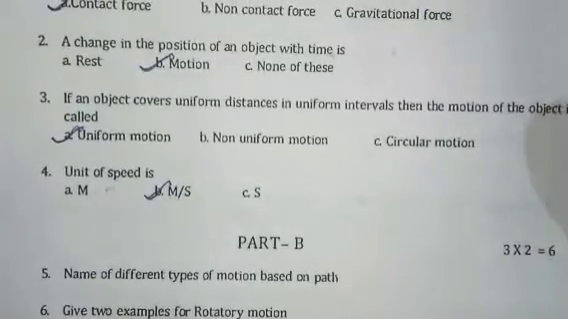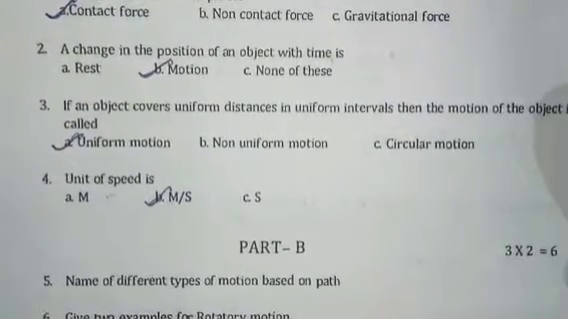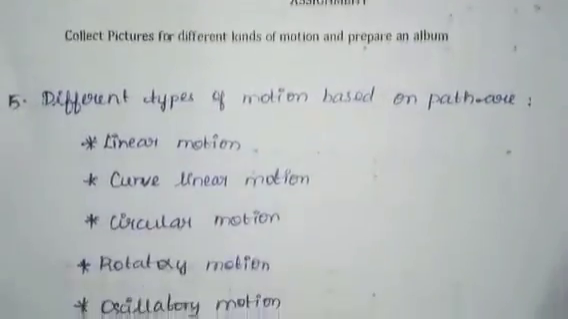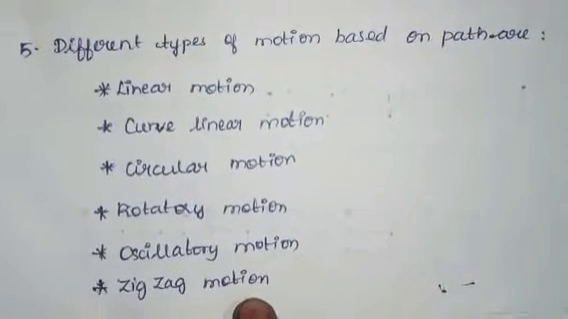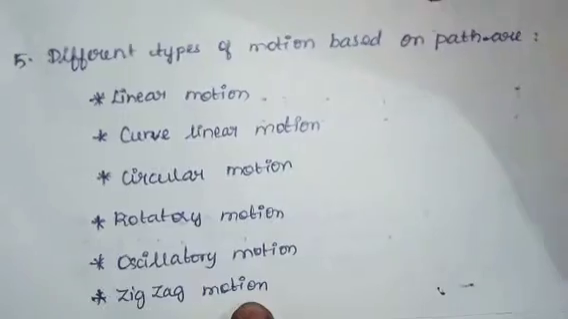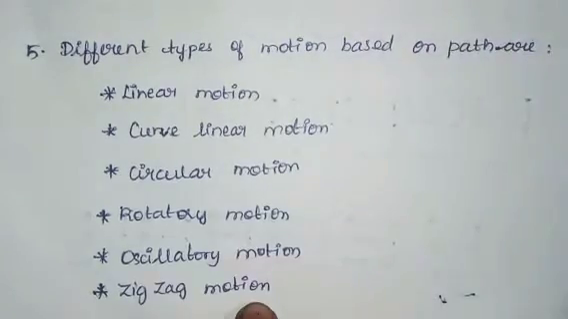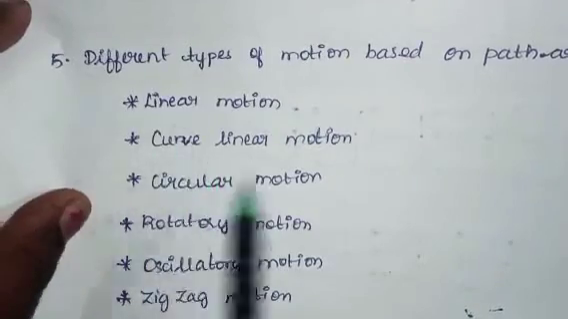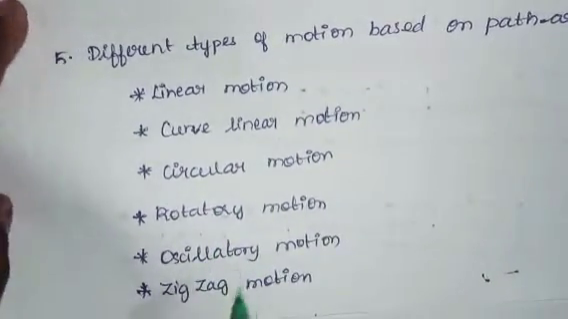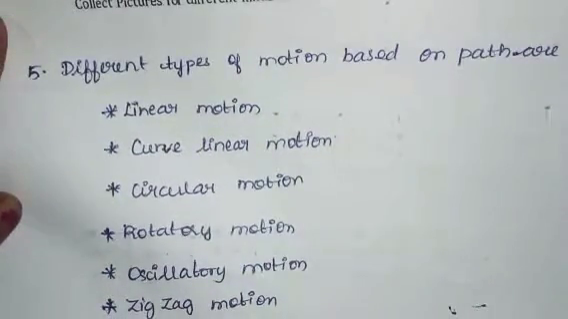Next, part D, name of different types of motion based on path. So we have to write the different types of motion based on path. So I have written here. Pathwise, what are the different types of motion? Linear motion, curved linear motion, circular motion, rotatory motion, oscillatory motion, zigzag motion. These are the different types of motion based on path. This is the answer for fifth question.